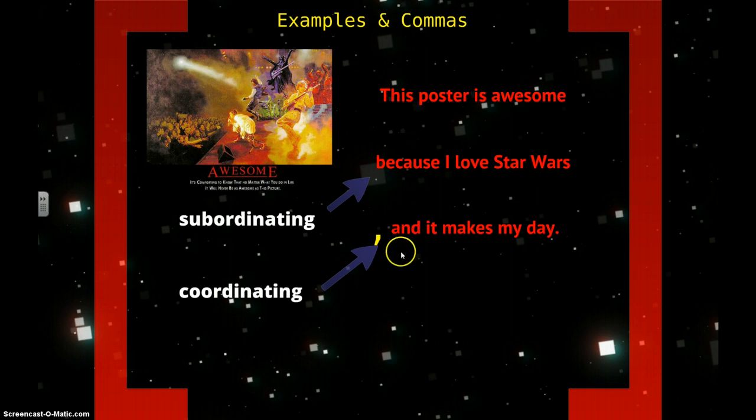Now, if we throw all three together and make one big long sentence, this poster is awesome because I love Star Wars, and it makes my day. We now have a compound complex sentence because we have two independent clauses and one dependent clause. Notice that the comma stays the same in the same way. We don't need a comma here, but we do need a comma because we have our independent clause here, and we have to separate the independent and dependent clause here from our second independent clause.